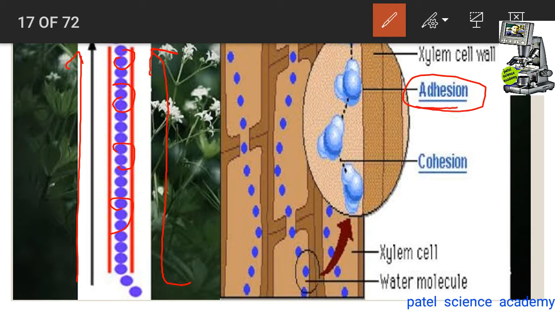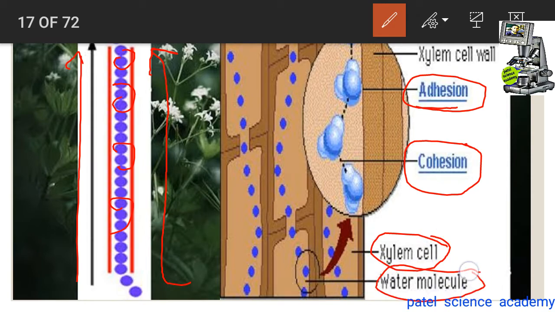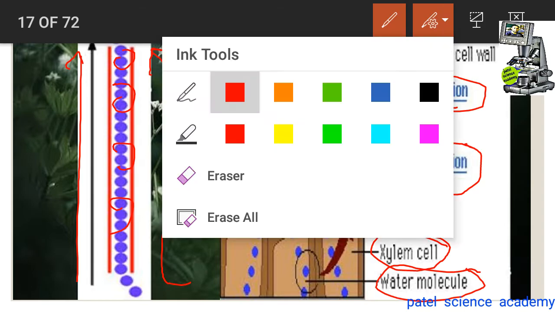It takes place by two forces, that is adhesion force and cohesion force in the xylem cells. What happens with this water molecule and with the cells of the stem and the cells of the roots, we'll see one by one here in this lecture.